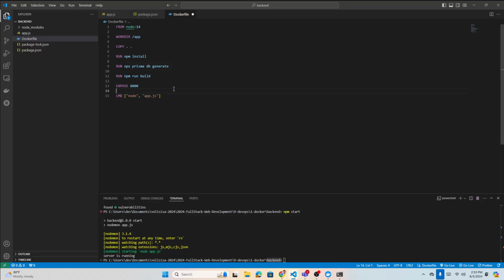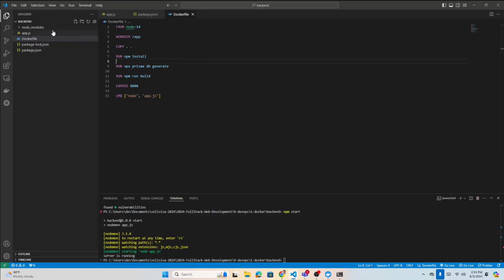Here it's the same as npm start: it will run the app.js file, where the server is already defined, so it goes live. This command runs last to make our project live. That is all, so that's how we create the Dockerfile.